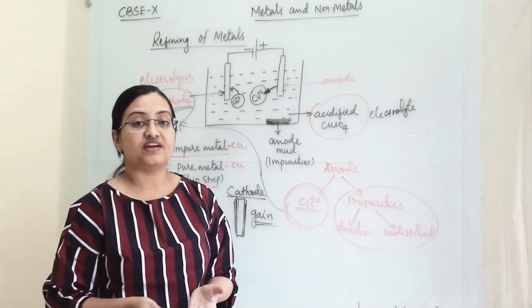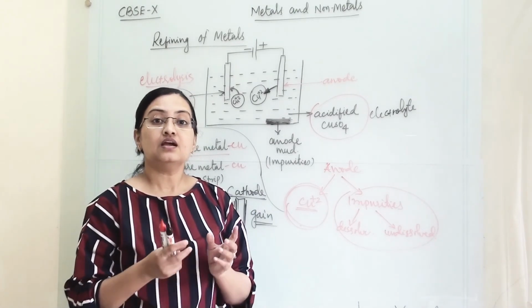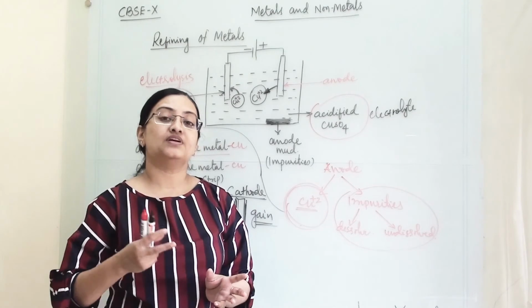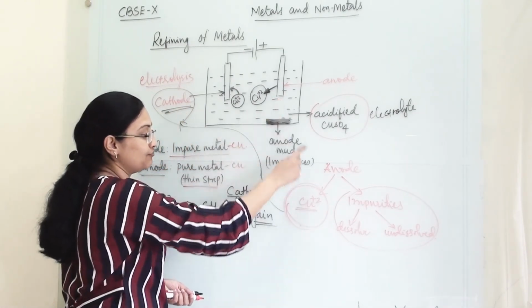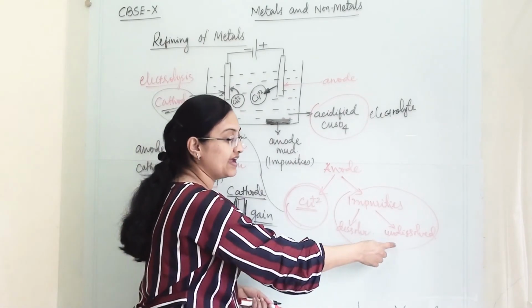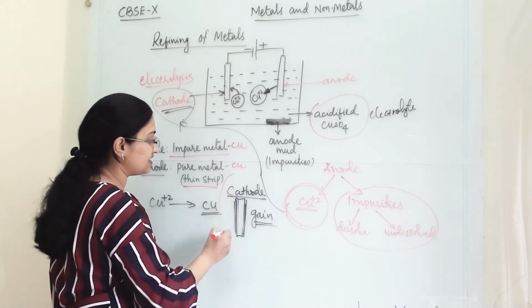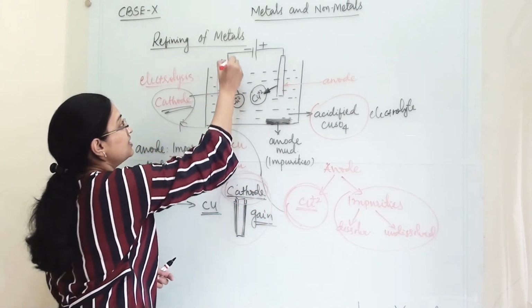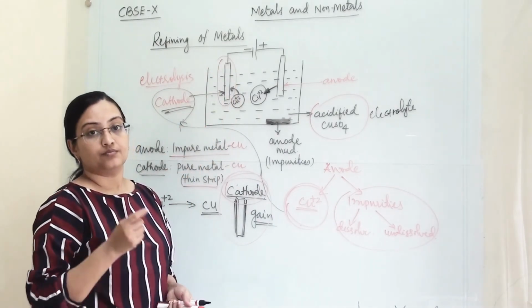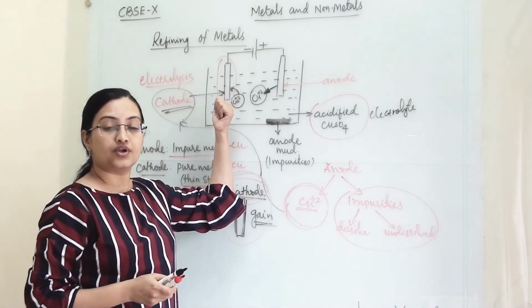So what is refining? Refining is a process by which we separate a pure metal from its impurities. So here we have separated our metal from its dissolved and undissolved impurities, and at the end we will get our product at the cathode. The cathode is our product, because the pure form of copper will get coated on our cathode.